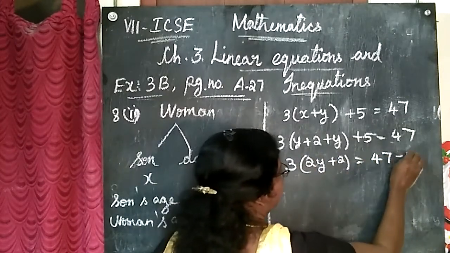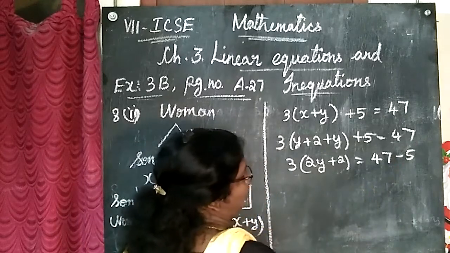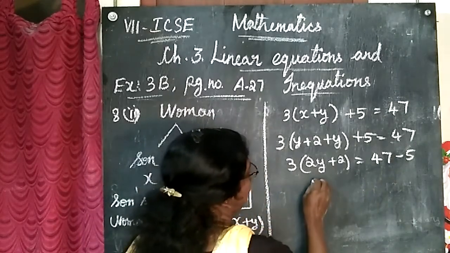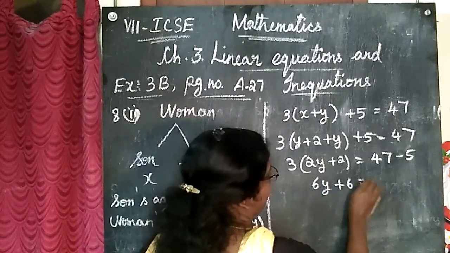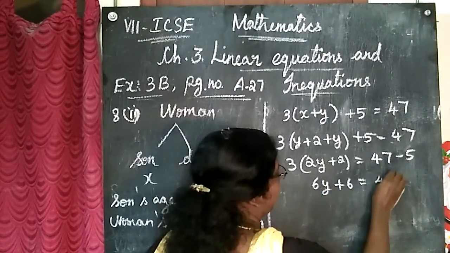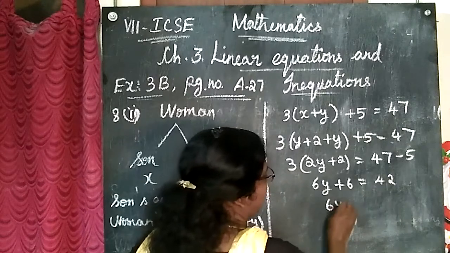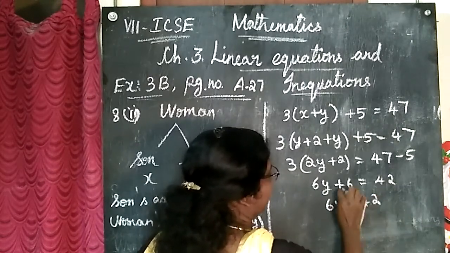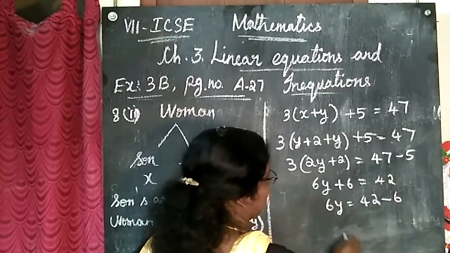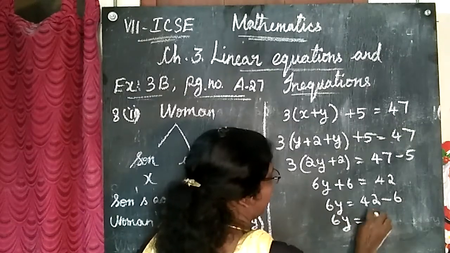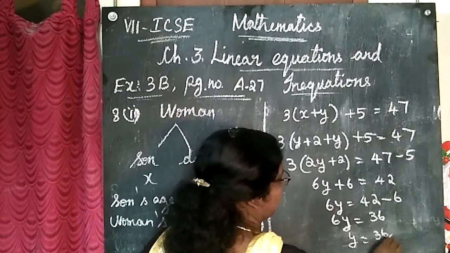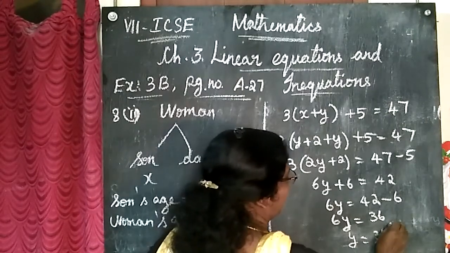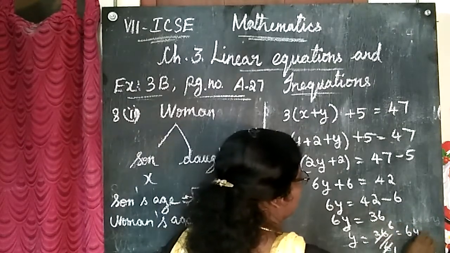If this 5 goes to the other side, minus 5. Okay, now 3 2s are 6, 6y plus 6 is equal to 47 minus 5, which is 42. Now 6y is equal to 42. This 6 goes outside, so minus 6. So 6y is equal to 42 minus 6, which is 36. y is equal to 36 by 6. That is 1 time, here 6 times, so 6 years.